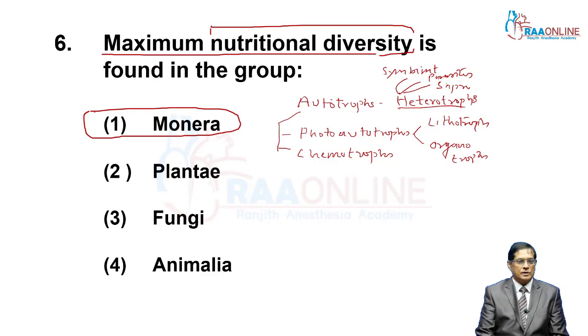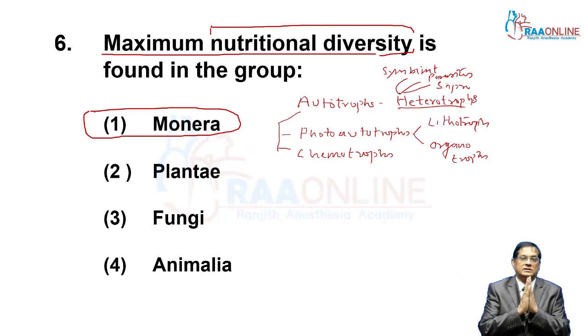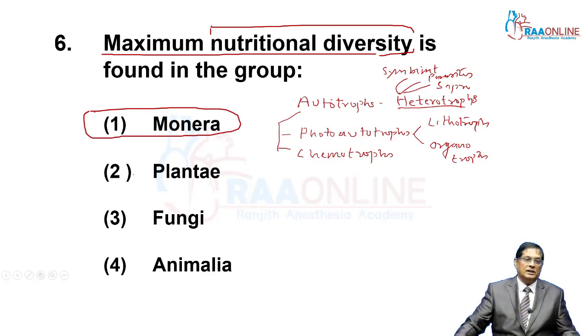Plantae are autotrophs only. Fungi are heterotroph only. Animalians are heterotroph only. Monerans are autotroph and heterotroph. Then autotrophs are further divided, as well as heterotrophs are further divided. That's why maximum nutritional diversity is seen in the members of kingdom Monera.